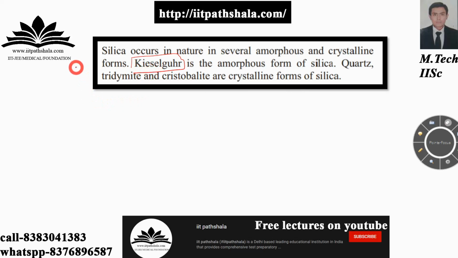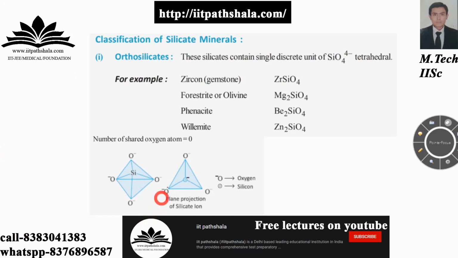So this is the most important note you can note down, and you will frequently see questions from this note coming. Now let us talk about the classification of silicate minerals. First is orthosilicates. In orthosilicates, the silicates contain a single discrete unit of SiO4 4- tetrahedra, as you can see on the screen. The question asked is to find the number of shared oxygen atoms between them. From the diagram itself, the answer is 0.